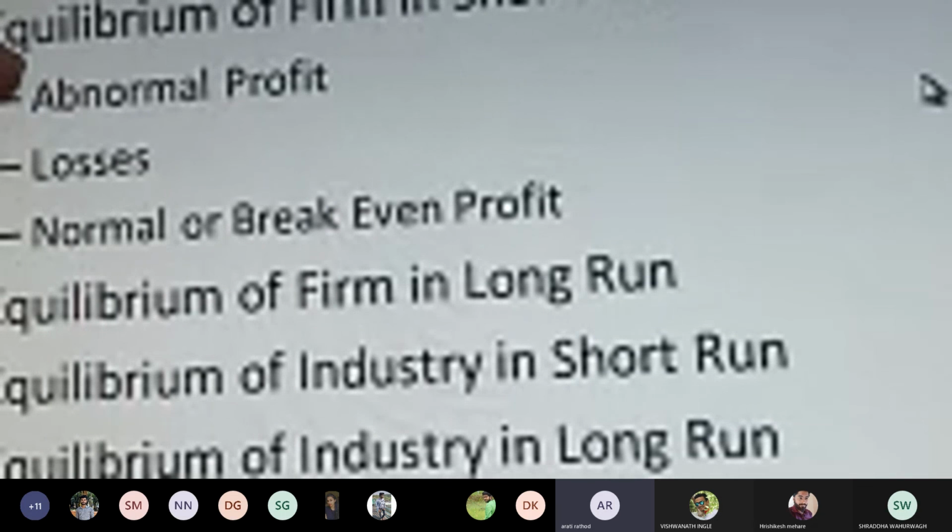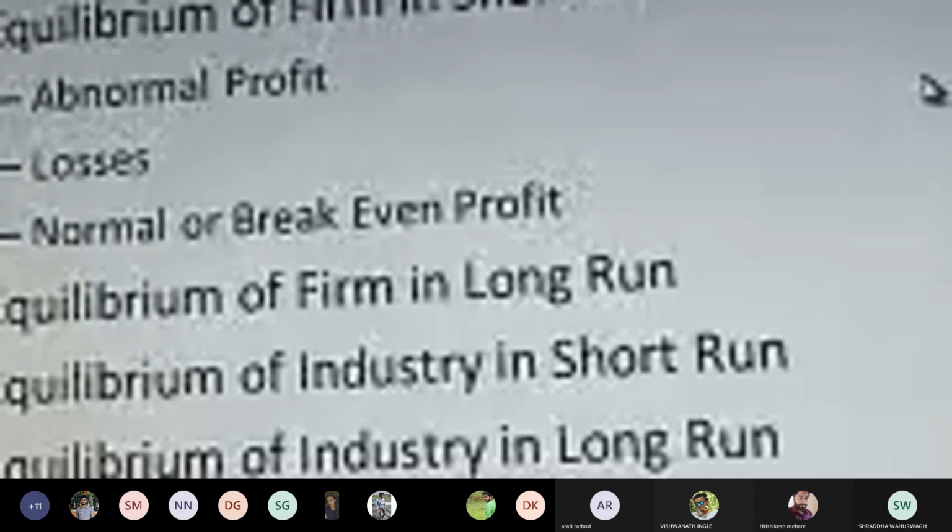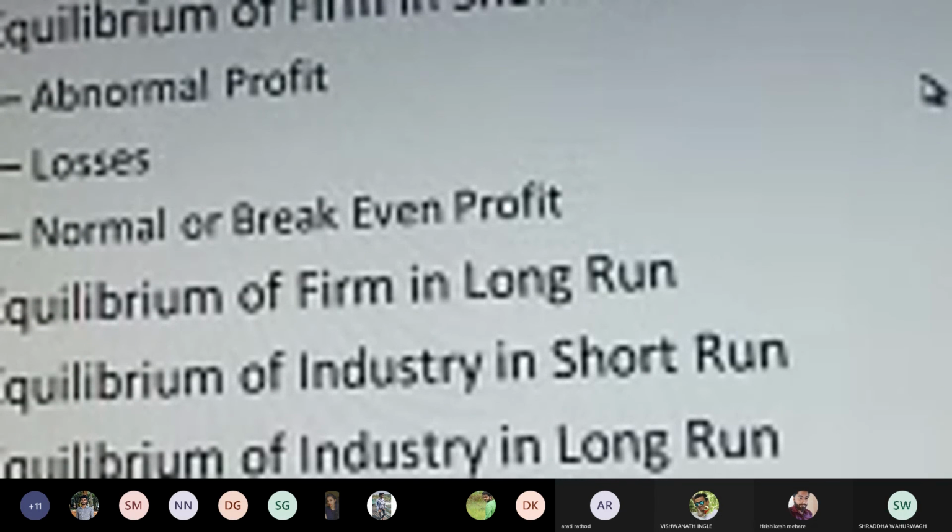I've taken all three points: abnormal profit, abnormal losses, and normal or break-even point. Yes, abnormal profit, sir. I want equilibrium of profit in the long run. Which one do you want? Abnormal profit. Okay, I'll draw it again.